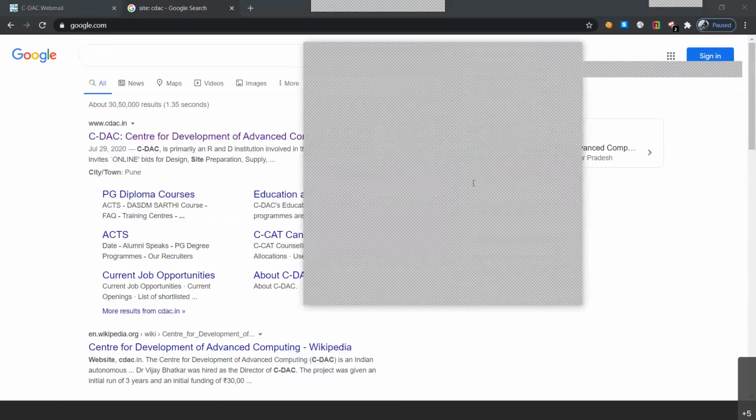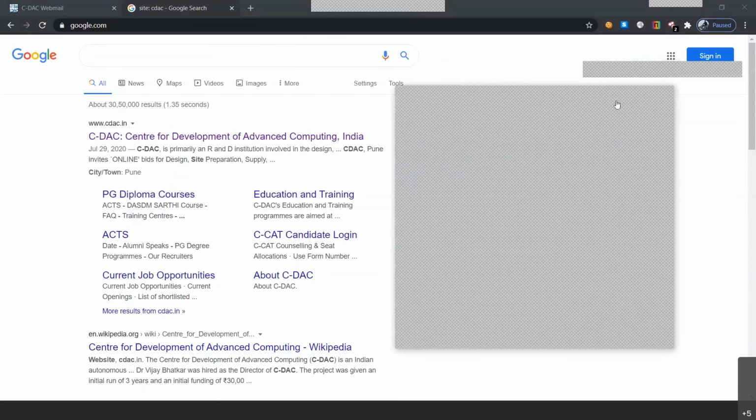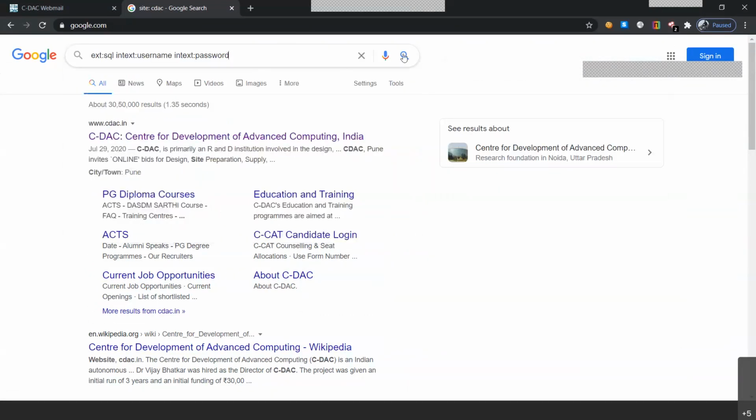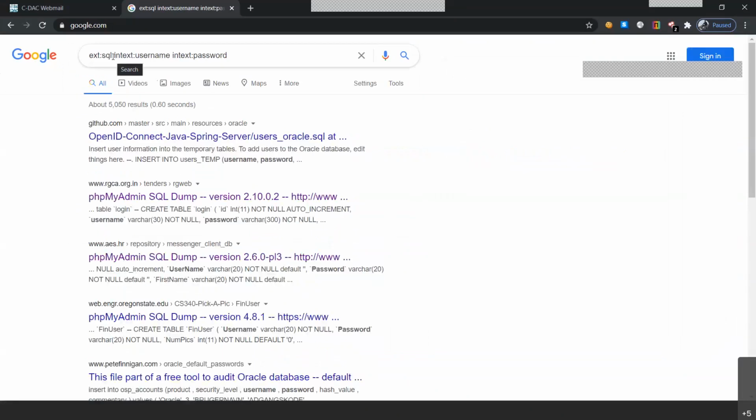There are other queries also. Let me try to find one. So this is one of the advanced types of queries that you can generate through Google Docs. So this query contains the extension of SQL, then the in-text containing username and password. So as you can see, you can write the query in your own way. I have written every query with a space.